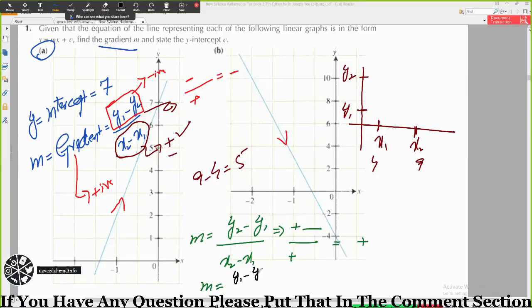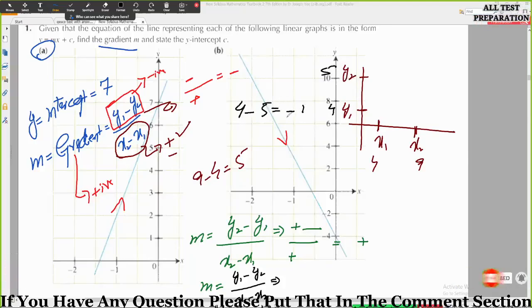Okay, or you can write it like this, y1 minus y2 divided by x1 minus x2. यहाँ पे देख लो y1 is less than y2, so y1 minus y2, if this is 4, this is 5, so 4 minus 5 will be equal to -1. तो यहाँ से आपका नेगेटिव आएगा ऊपर समथिंग, divided by x1 minus x2, so this will also give you a negative answer. So negative divided by negative will cancel out, so the final answer will be positive. Okay, so दोनों cases सही हैं.